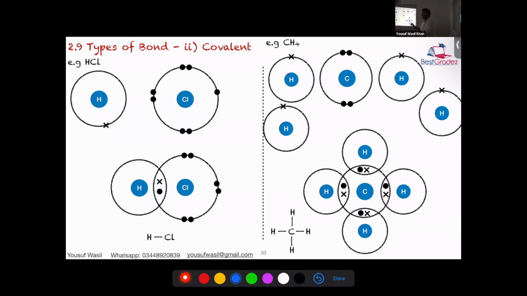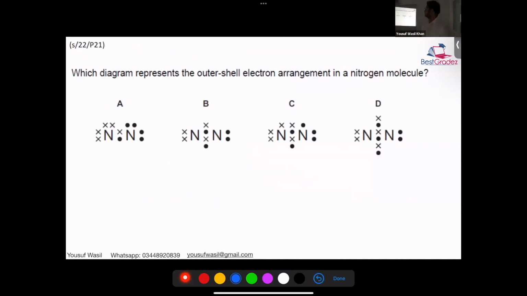In higher classes, we have a completely different way to represent CH4. In A levels, we draw CH4 like this. We draw a 3-dimensional view. This is how you draw. It shows it's in 3D, but anyway, we'll talk about that later on.